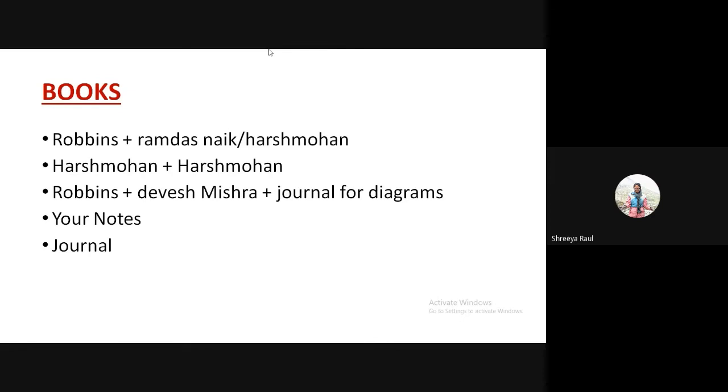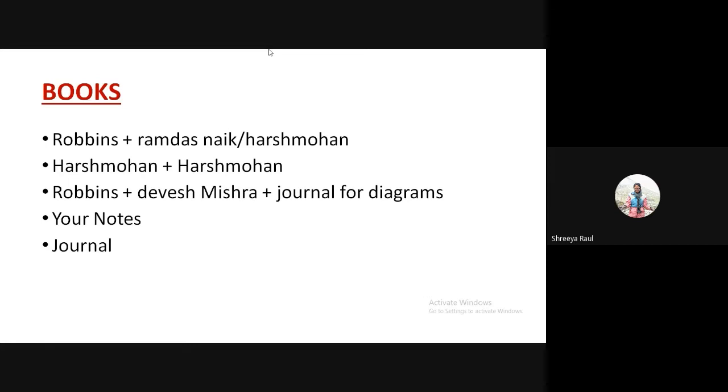So if you are reading Robbins right now, it's not impossible, but it's actually a bit tough to attempt your examinations only from Robbins. So what everybody has been doing is that with Robbins, you can supplement another book, like Ramdas Nayak is a good book and Harsh Mohan is also a good book. Their PDFs are available online, so you can download them and see for yourself which language and which approach is better suited for your studying. And likewise, you can start referring to those books side by side for your MHS preparation.